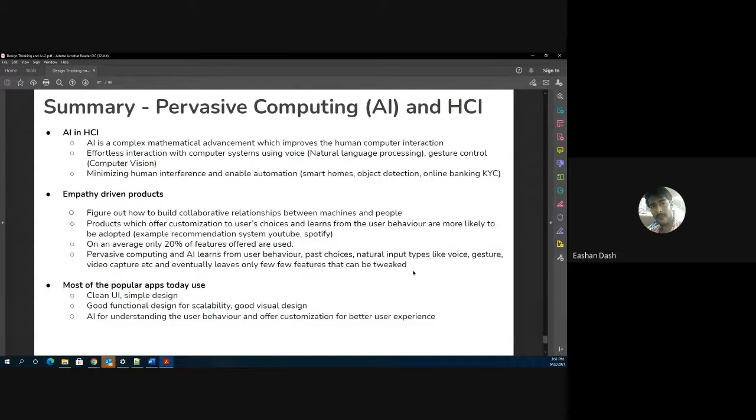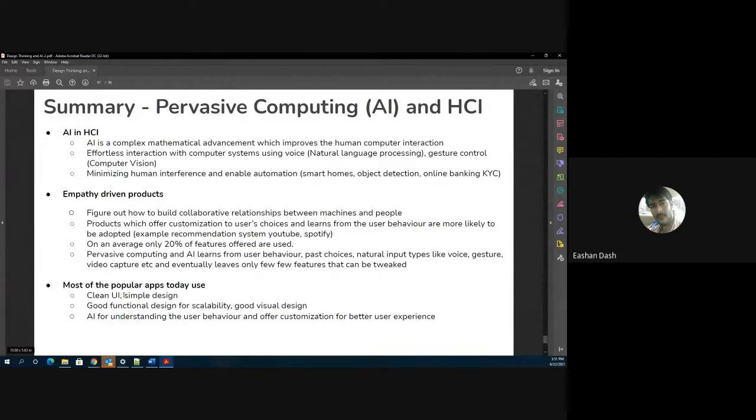I hope I'm clear. If you have 100 different options in front of you, you will get confused. But because of AI, you can automate those features, so you will have a lot fewer features to deal with. That's it.